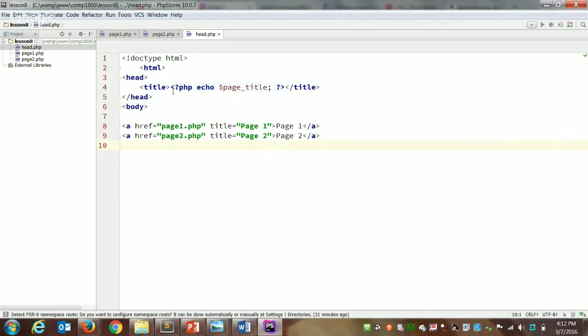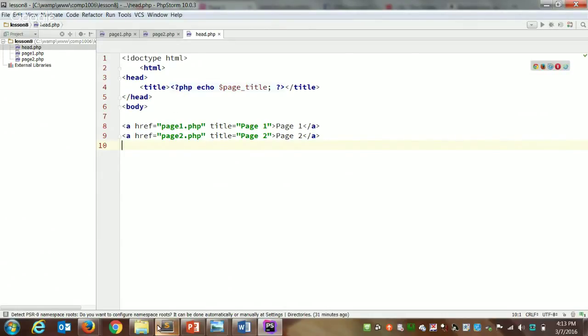We generally want to be careful with that. We don't want to go too far with it because we can obviously confuse ourselves and make it difficult to debug if we break down our files too much, but we do have the ability to do that. And any variables we declare in one are going to be global, and they're going to be available in all of the other files that are requiring that at the same time.